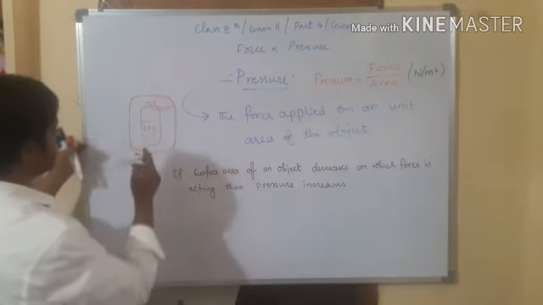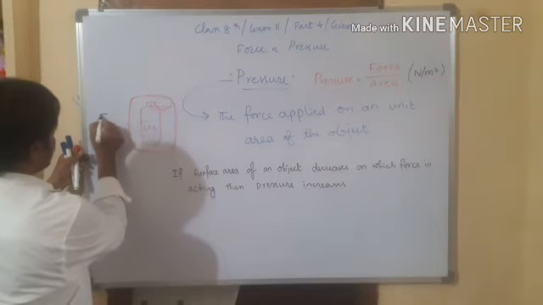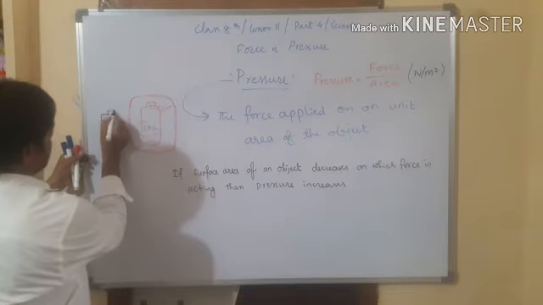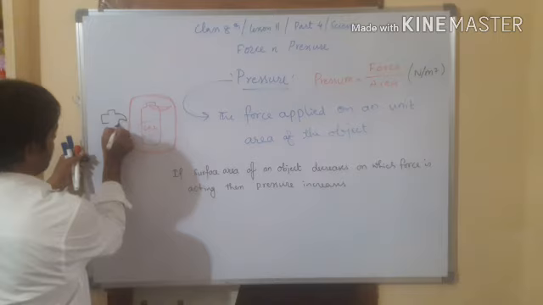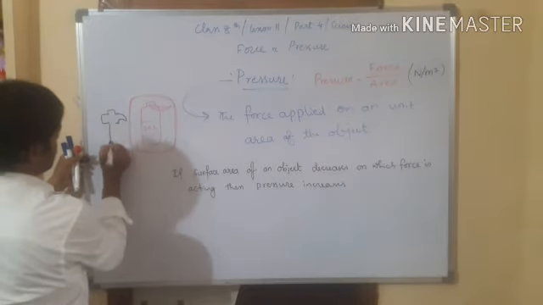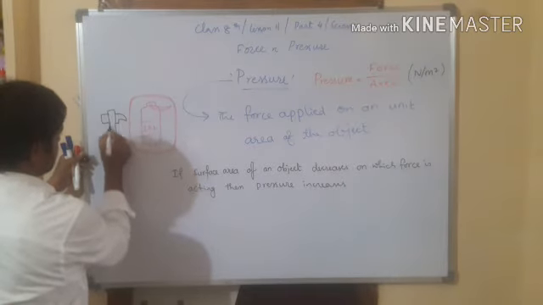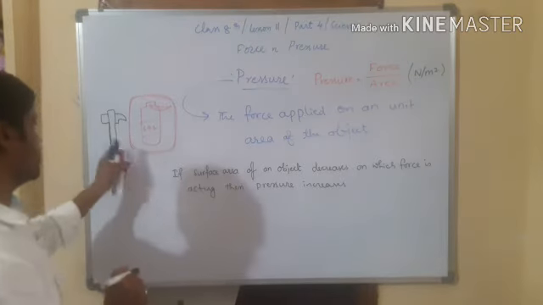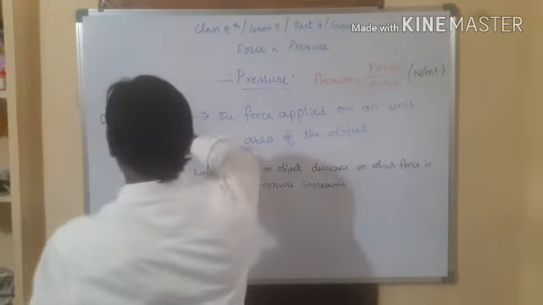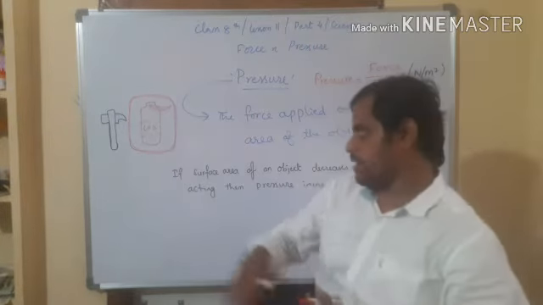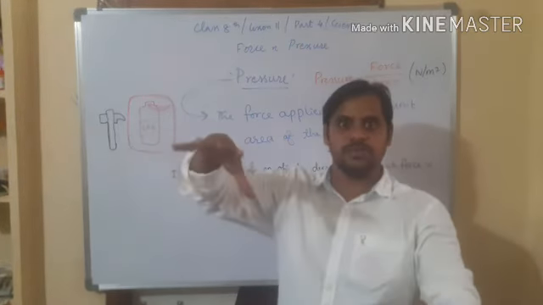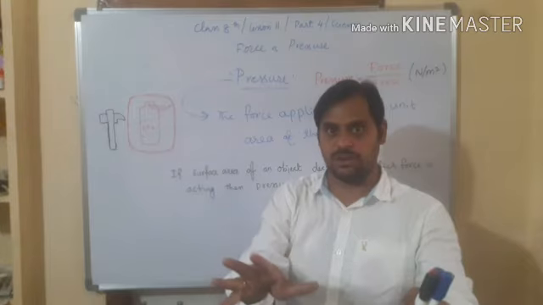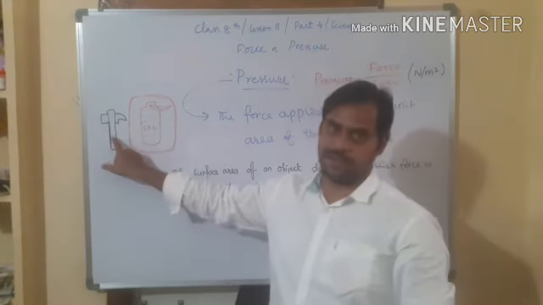So beside this box, they will arrange a hammer. Have you seen this? There is a hammer arranged beside this box. Or otherwise, you can see in the emergency bus window, beside that there is a hammer, right?